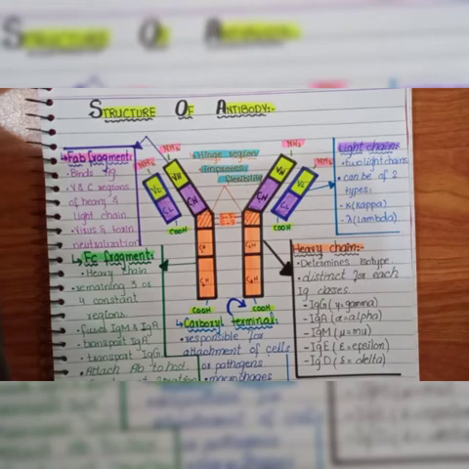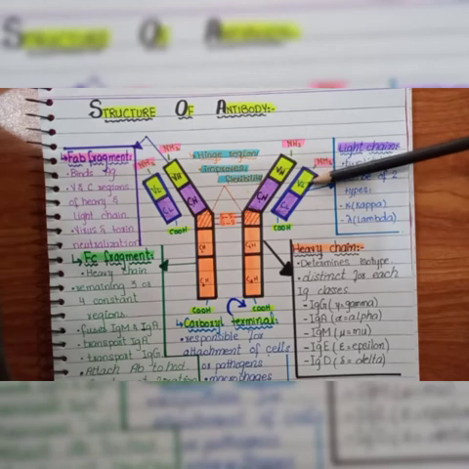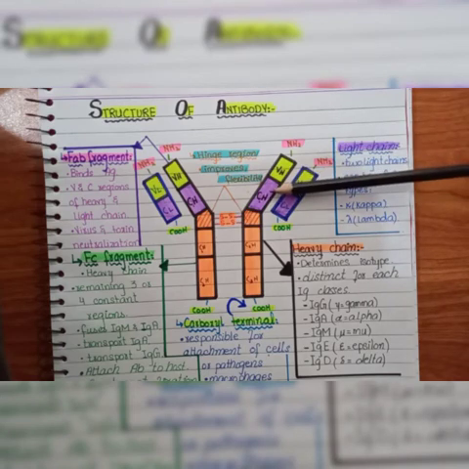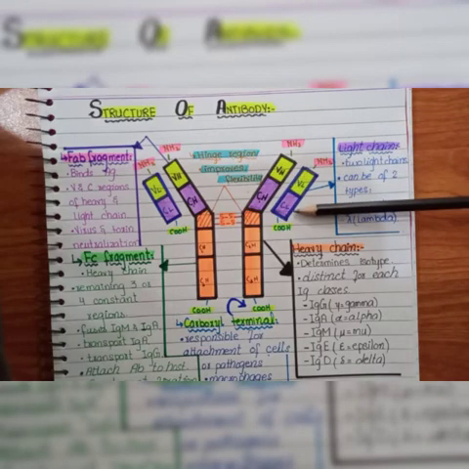And in each heavy chain or light chain, we have some regions that are variable regions of both heavy chain and light chain, and we have another region that is the constant region of both heavy chain and light chain.